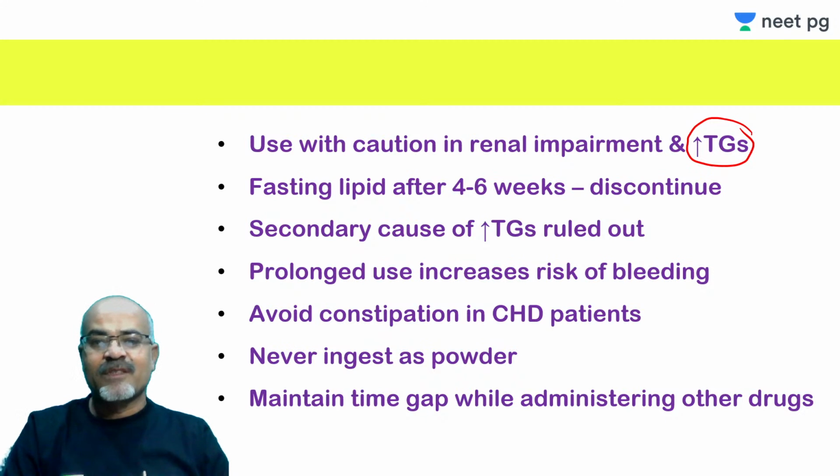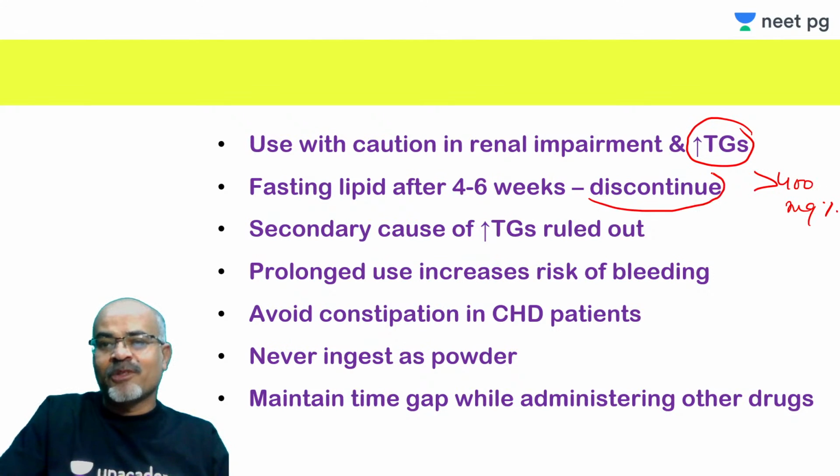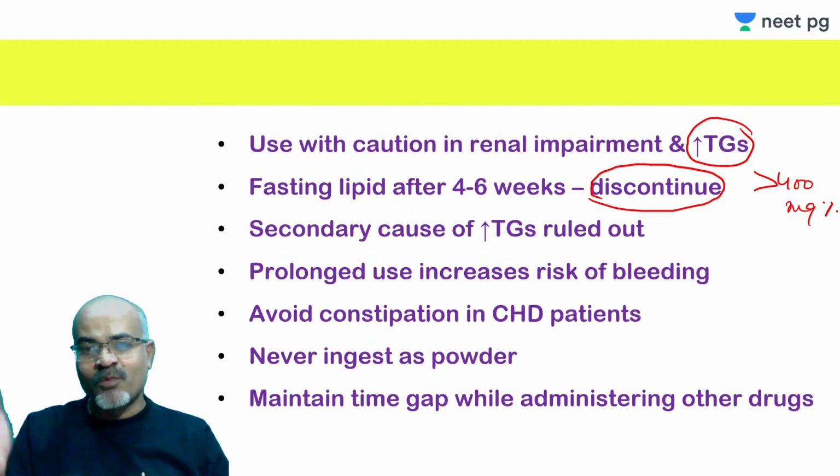triglyceride levels. And after 4 to 6 weeks, you go for a fasting lipid profile. Ask the patient to get a fasting lipid profile done. And if you find that triglyceride levels are above 400 milligram %, then this is the time to discontinue these resins. Then they will cause more harm than benefit, right?